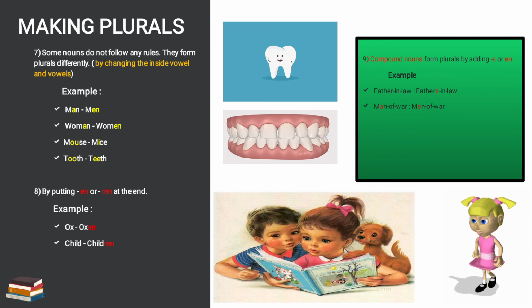Next we will see compound nouns form plural by adding s or en. Compound noun you have studied when you were seeing the slides of noun chapter. Once again I am recalling, compound nouns are nouns which have two or more words combining together. That two words can be two nouns also, noun and adjective also, as I have given before in the noun slides. Toothbrush was there, okay, blackboard was there.